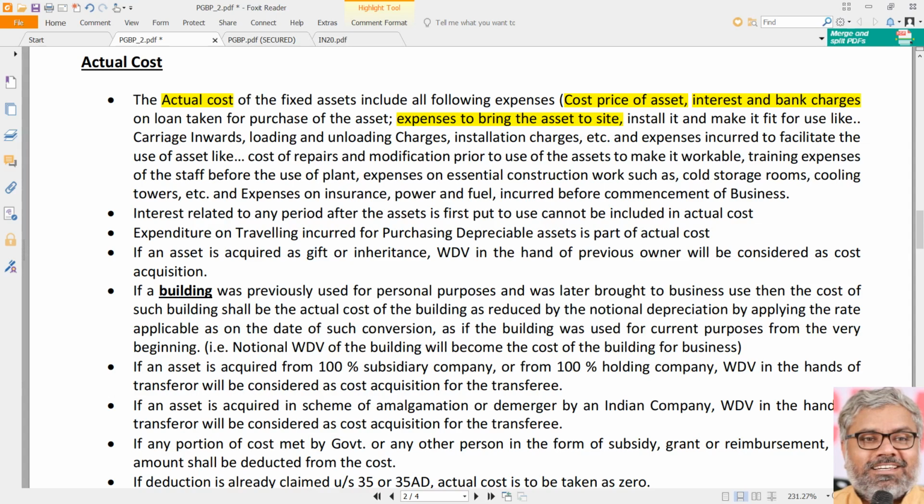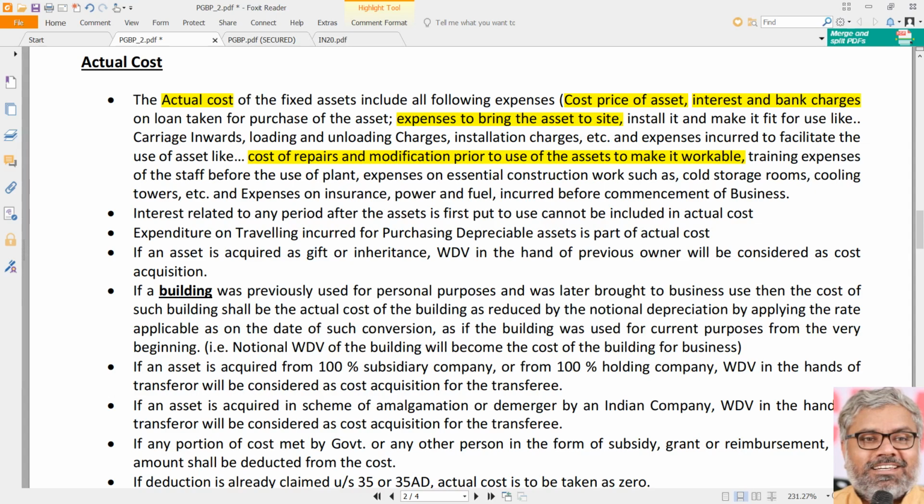Of course, if there are any other expenses to facilitate the use of assets, something like repairs and modification prior to the use of asset to make it workable. Examples these are. Prior to is very important. Once the asset is put to use, all the expenses incurred later, if any repairs expenditure is incurred later, that is not a capital expenditure.